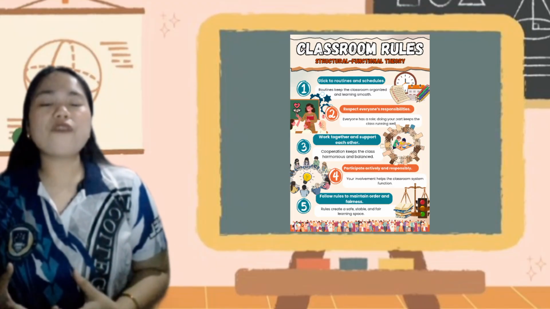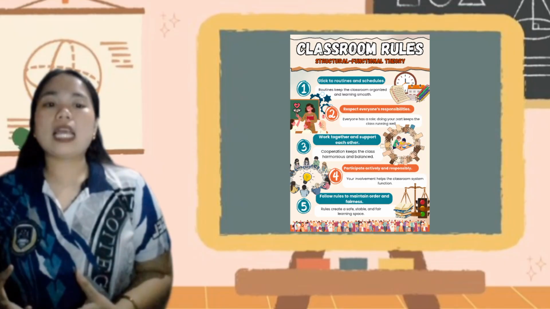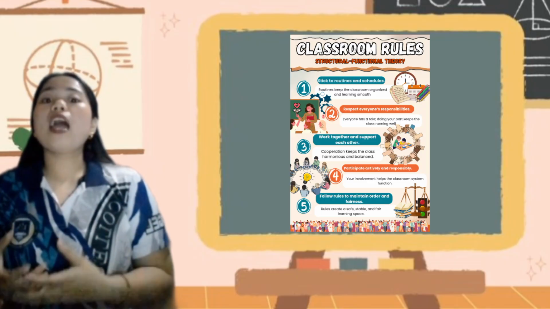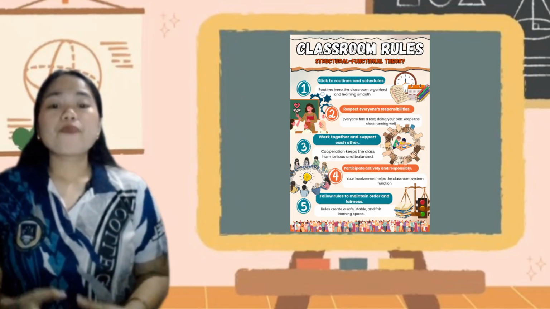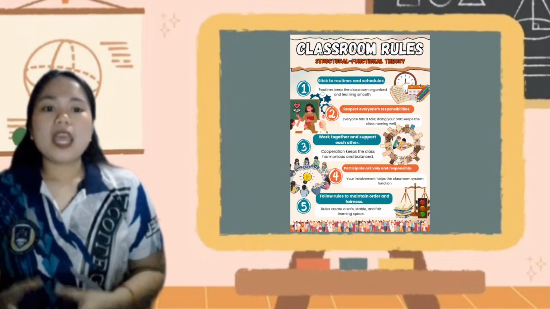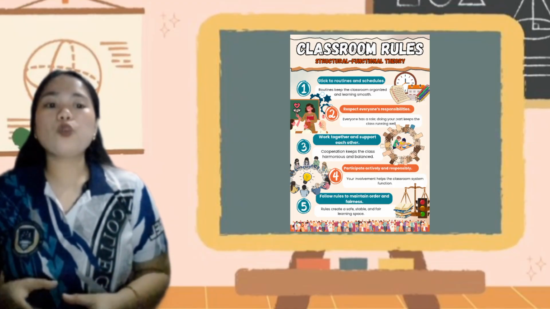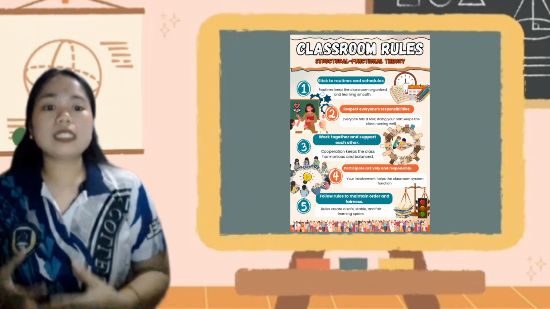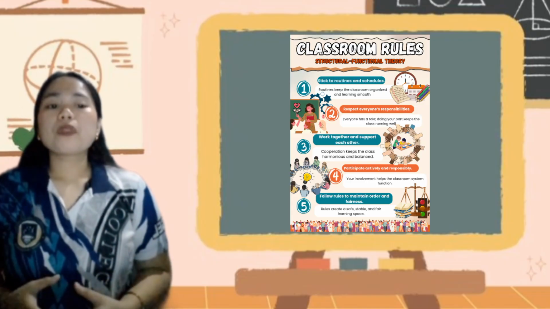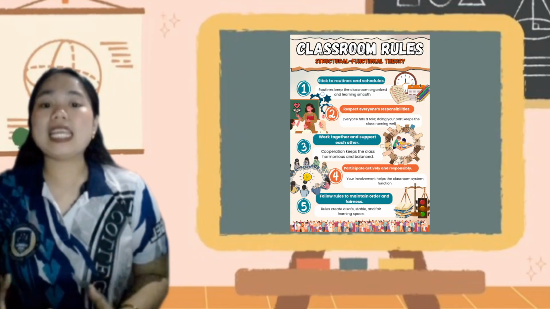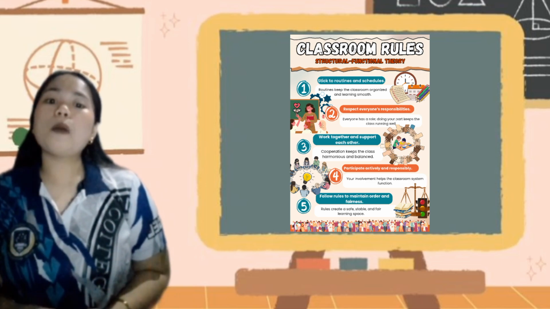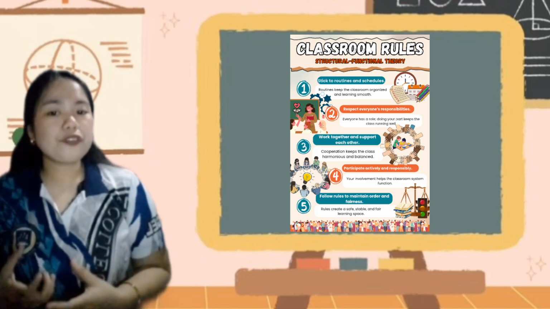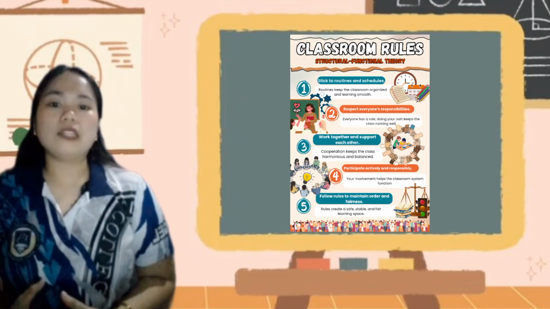The structural functional theory looks at society as a system where every part has a role. When everyone does their part, the system works well. Applying this idea to a classroom helps both the teacher and the students to see that learning is not only about studying, but also about working together and creating a balanced and harmonious environment.